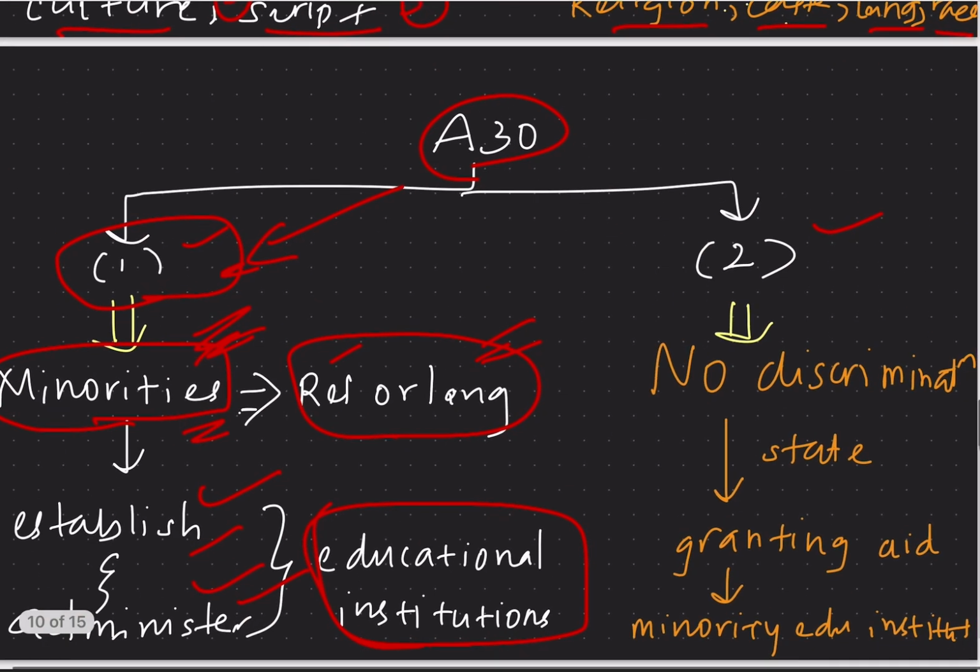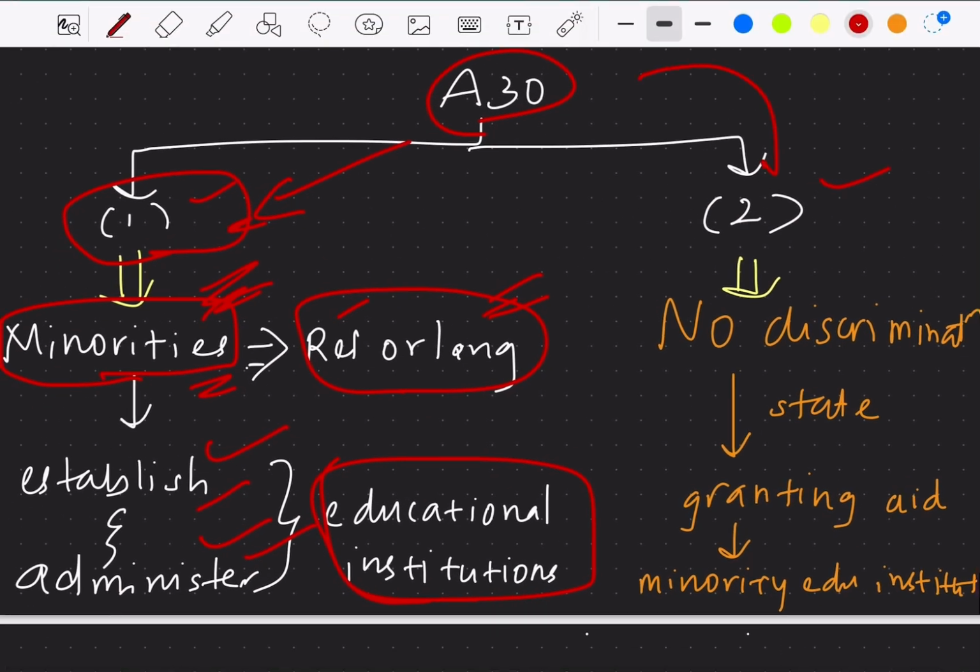Next we have Article 30 clause 2. It is also saying that there shall be no discrimination. That is, while the state is granting any aid to the minority educational institutions, the state should not make any discrimination.